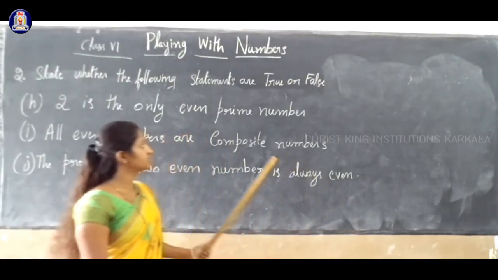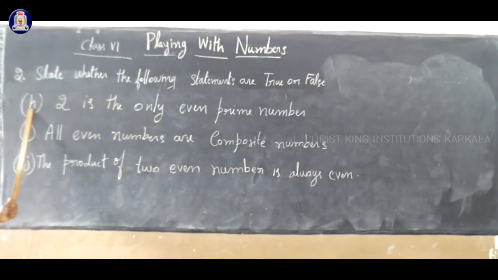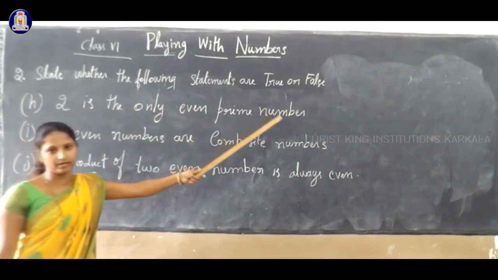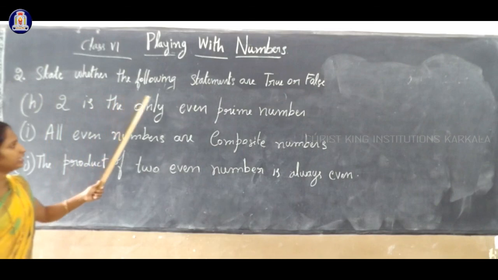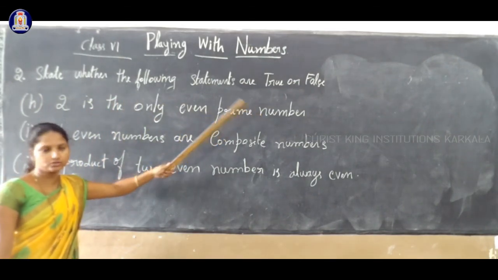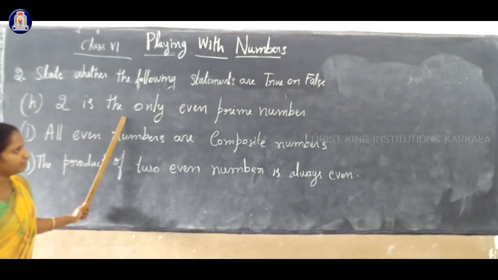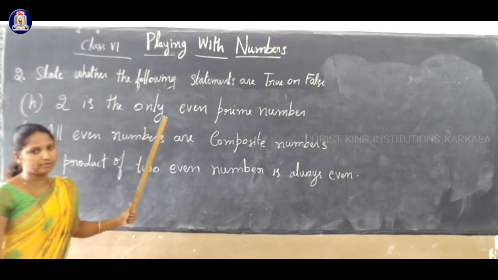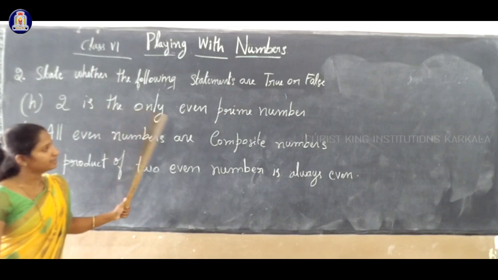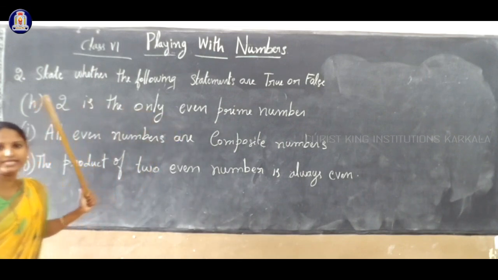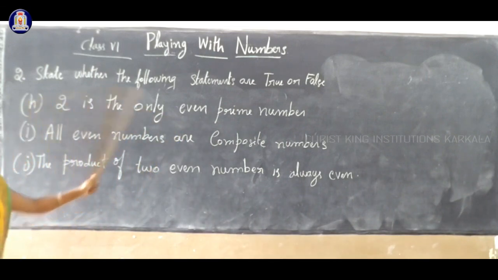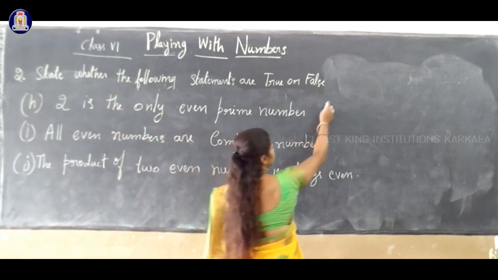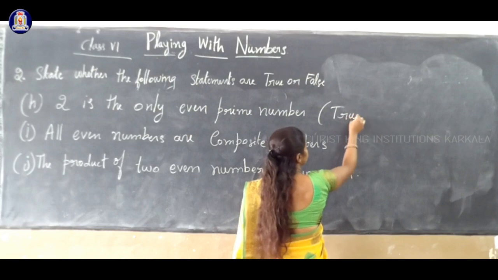Okay. See here. Next question. 2 is the only even prime number. So you know 2 is a prime number. Correct? Next, all the remaining prime numbers are odd, isn't it? So only 2 is an even prime number. So this statement is a true statement. Is it correct?